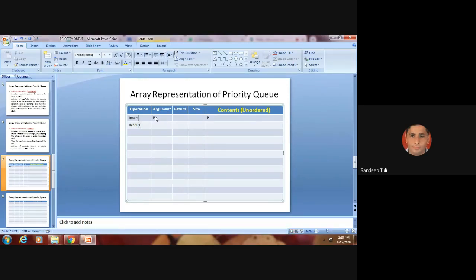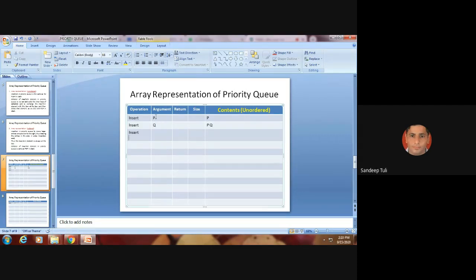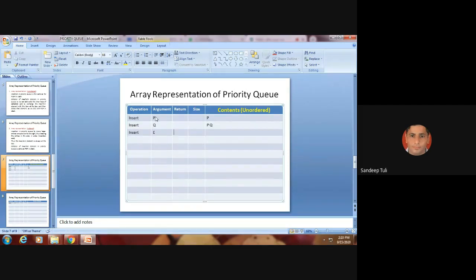Then insert Q. In an unordered representation, what will it be? P, Q. In unordered, elements are inserted as they come. Next one is E. So what will it be? P Q E. Right now the size you can see is 3.